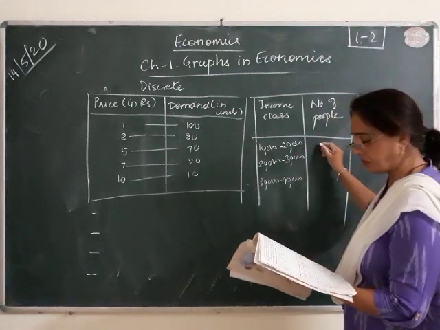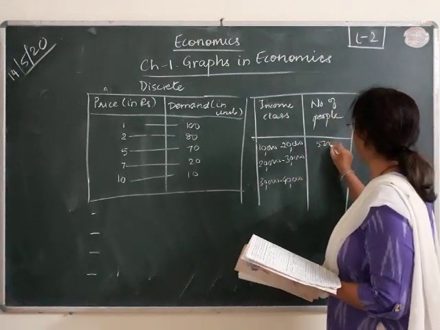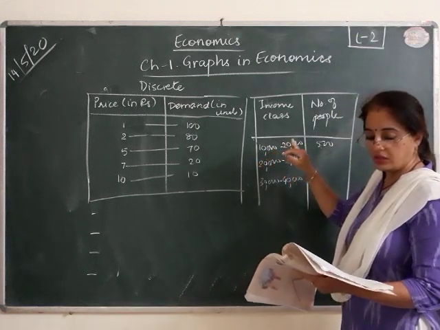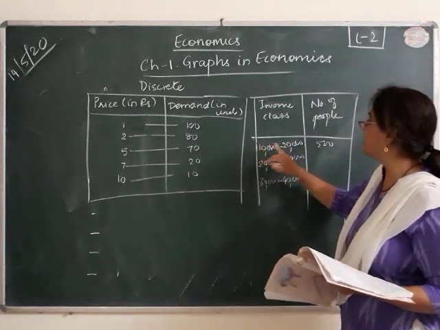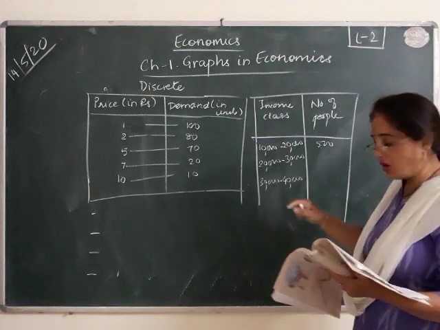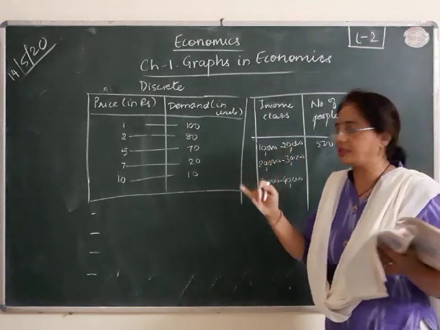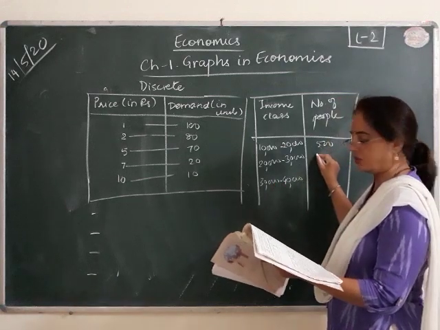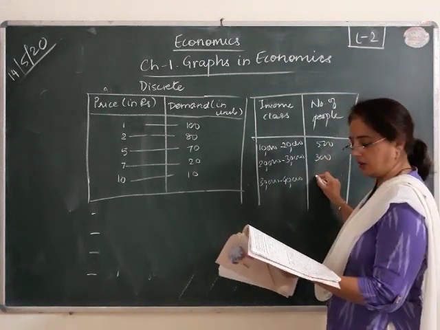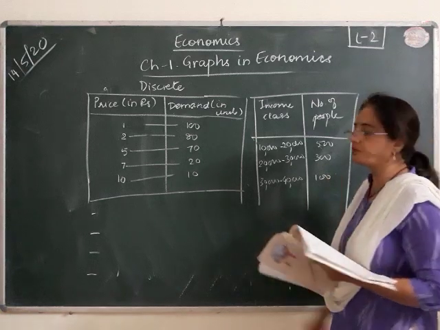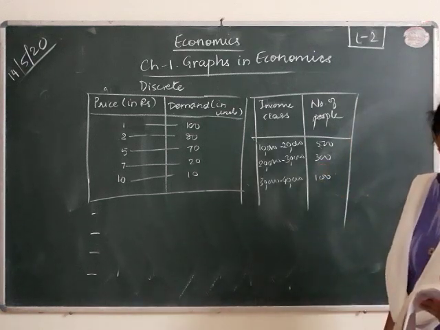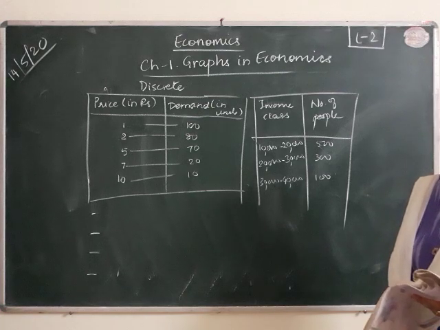Here see, 500 people whose income is from 10,000 to 20,000 are falling in this particular class, in this range. That range is known as class. Here it is 300 and here it is 100. Now this is a continuous frequency distribution.